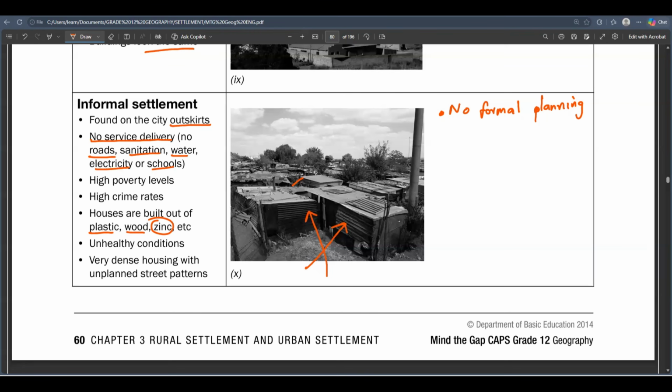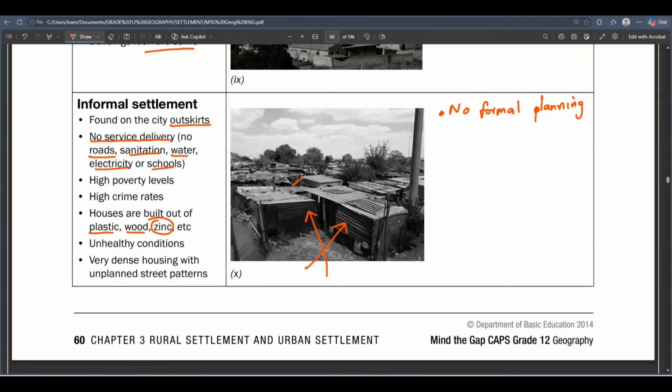No one wants to live in a place like this by choice, to say, I want to build imikhukhu and live there. But situations in life force people to do that, because you don't require much money. You just find some zinc and start building. You put your own fence if you can afford one. Other people don't even put a fence, as long as you've got a roof over your head.